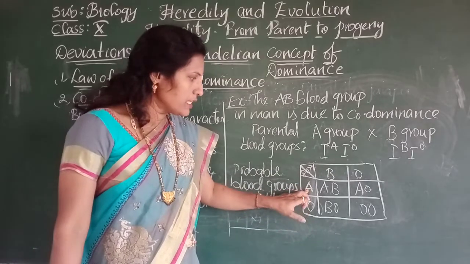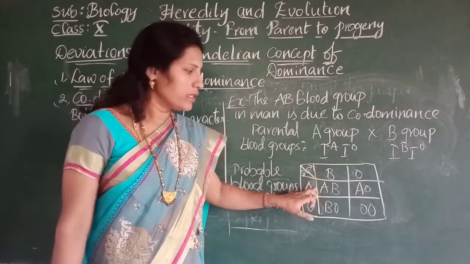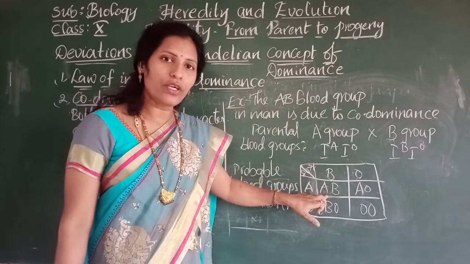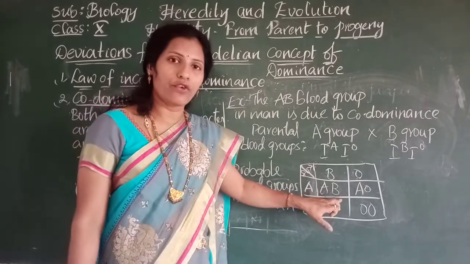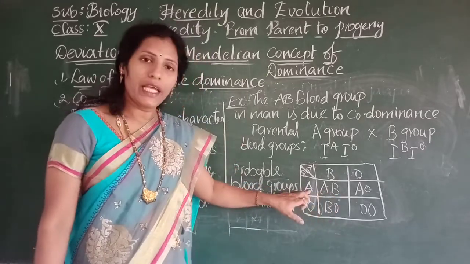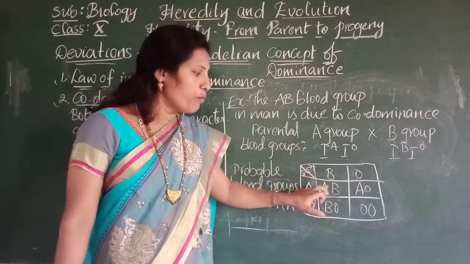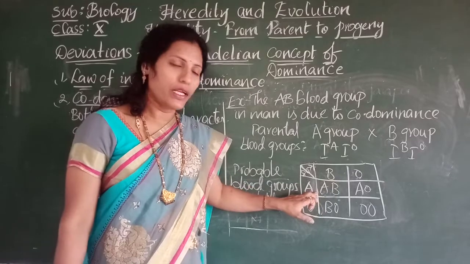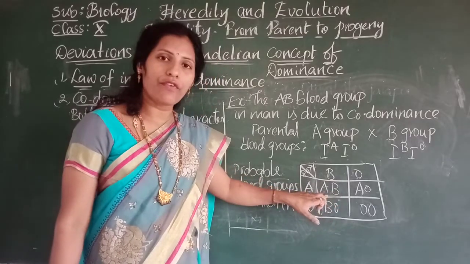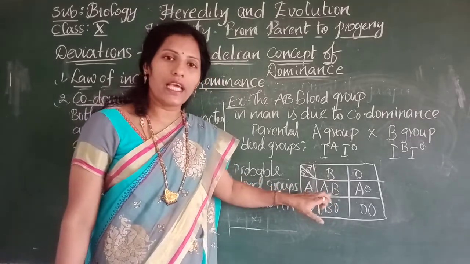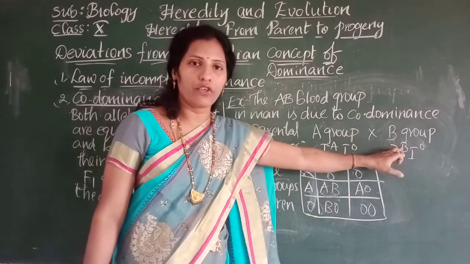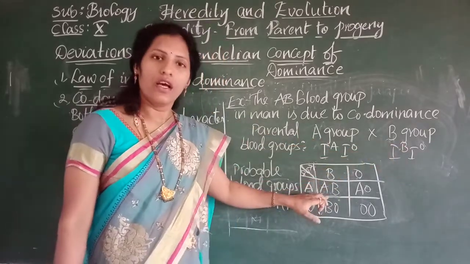When A and B combine, it exhibits a new character, that is AB blood group. That means A is equally showing its characteristic features and B is also. Both are equally dominating, and that's why we observe a new blood group, AB, which is not there in the parental group. So this is because of codominance.